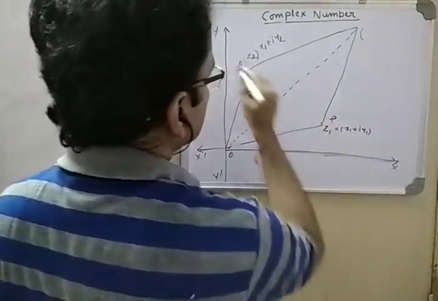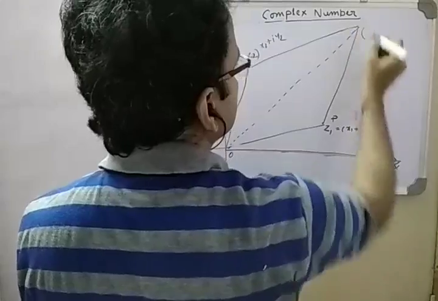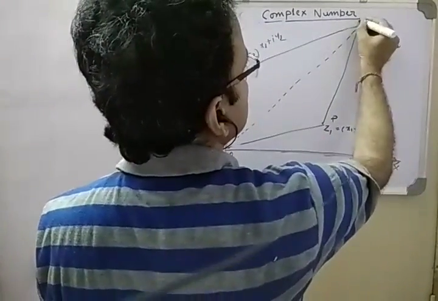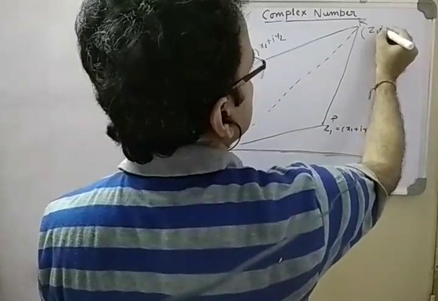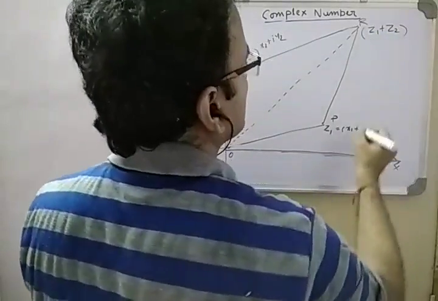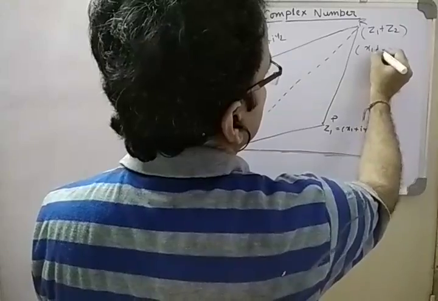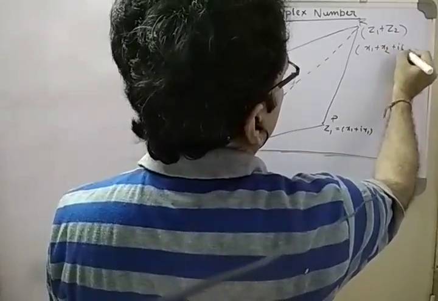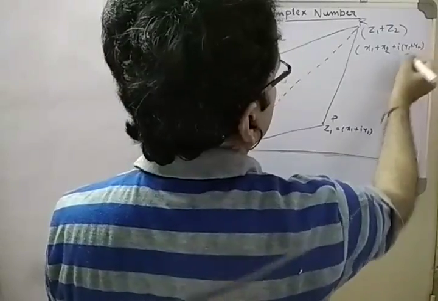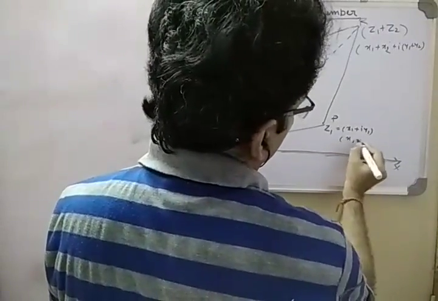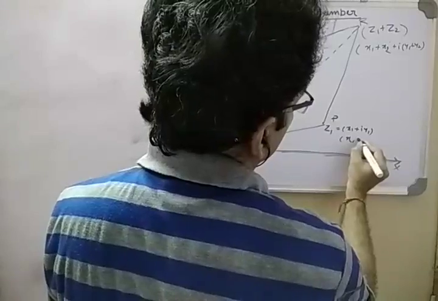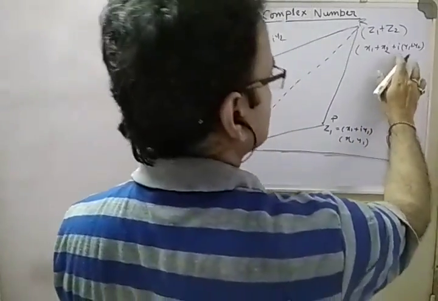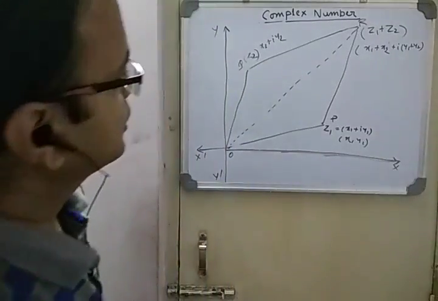Suppose this point is R. This point R is actually Z1 plus Z2. Z1 plus Z2 means x1 plus x2 plus i into y1 plus y2. Or we can represent it like this: this point is x1 comma y1, this is x2 comma y2, and this is x1 plus x2 comma y1 plus y2.